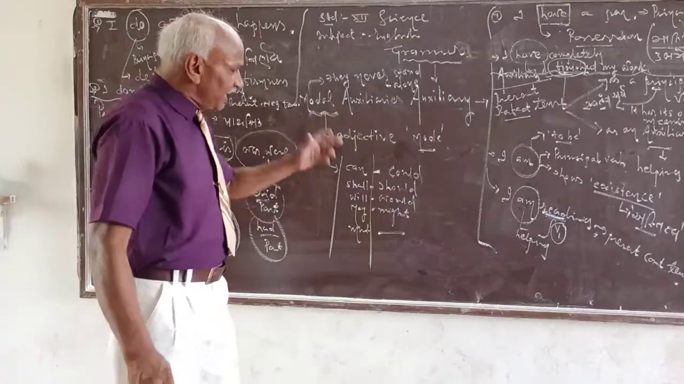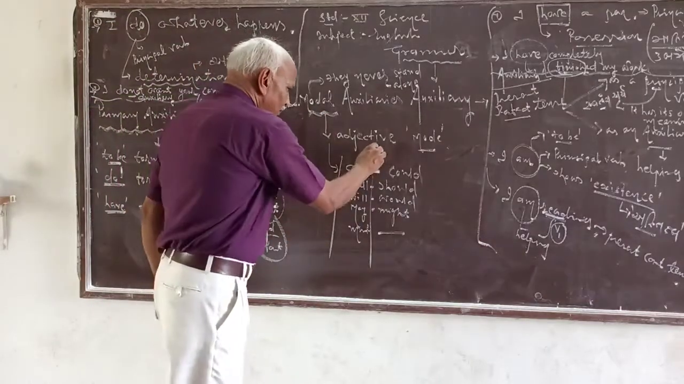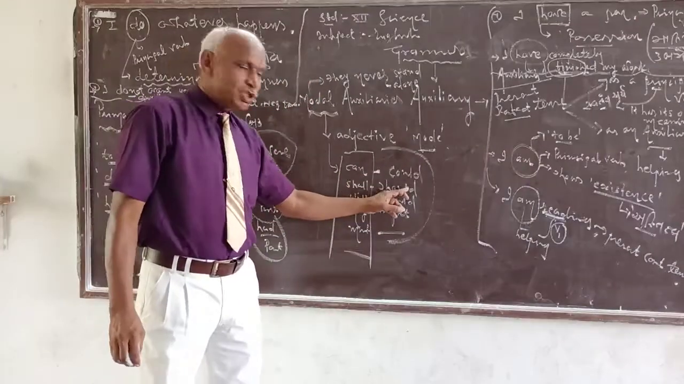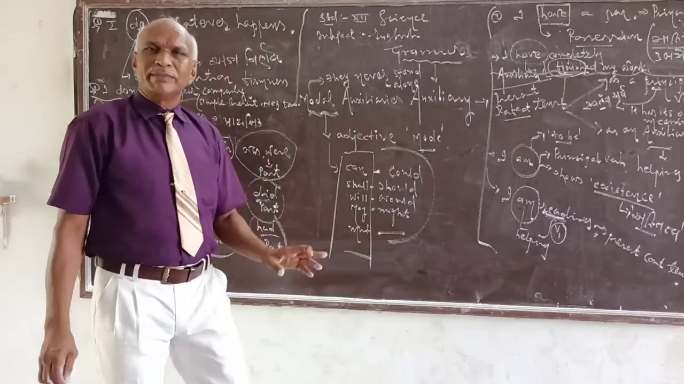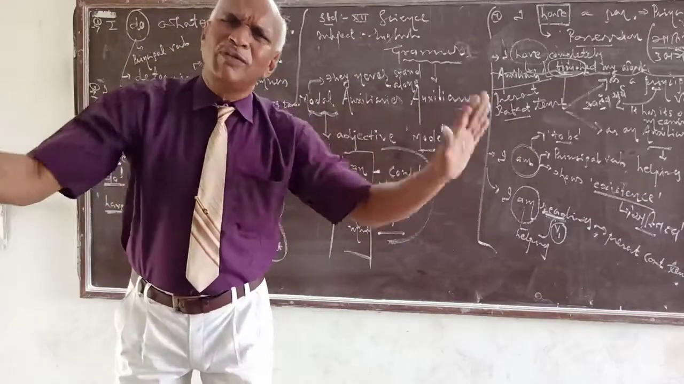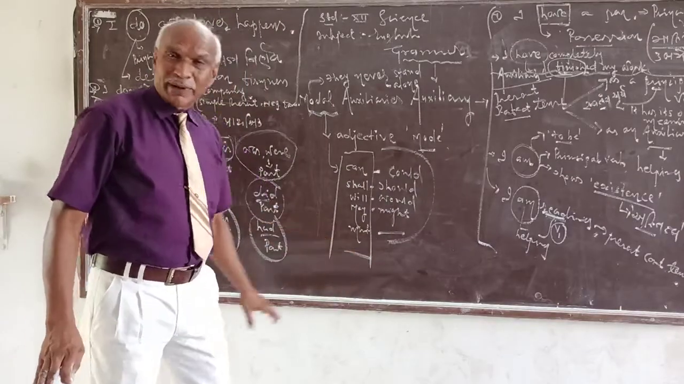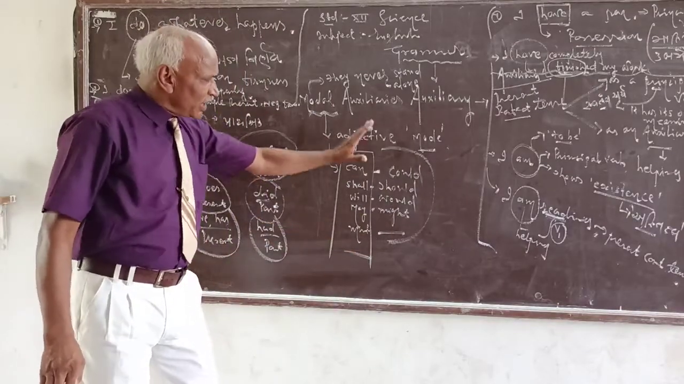The modal auxiliaries, present and past forms: can, could, shall, should, will, would, may, might, must, in all forms. Present, past, okay? May, might. Modal auxiliaries.